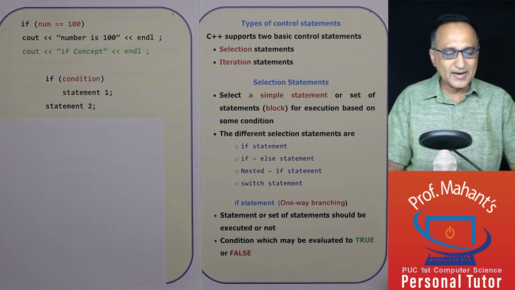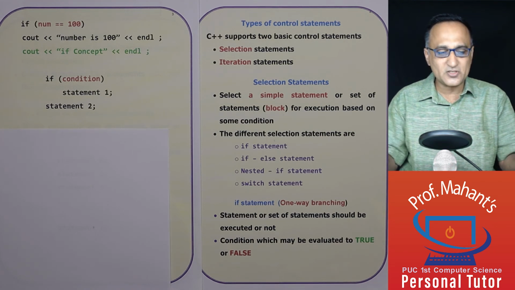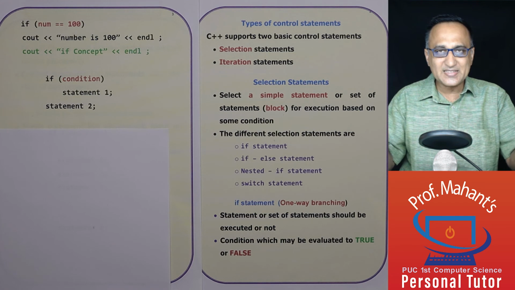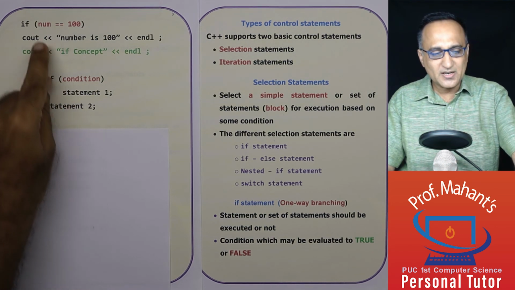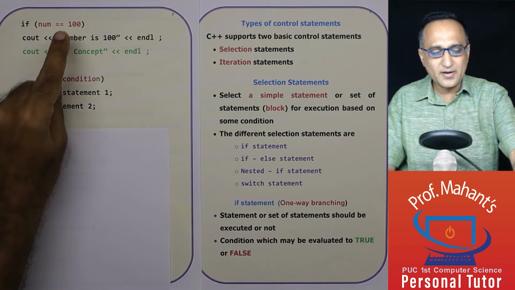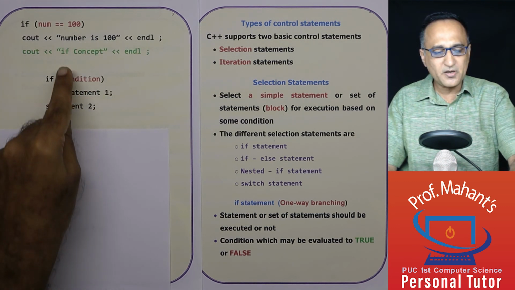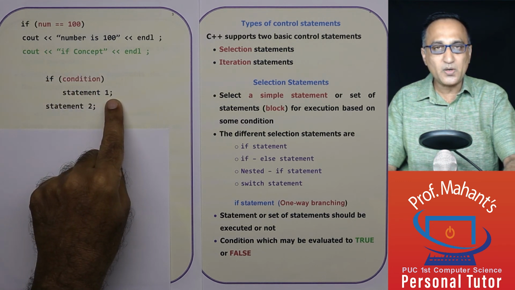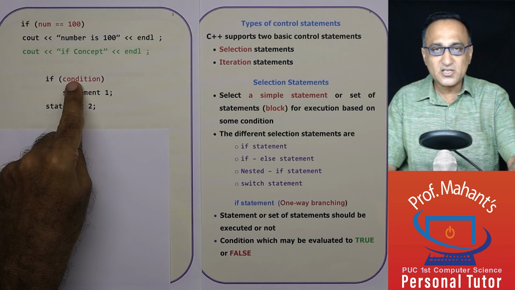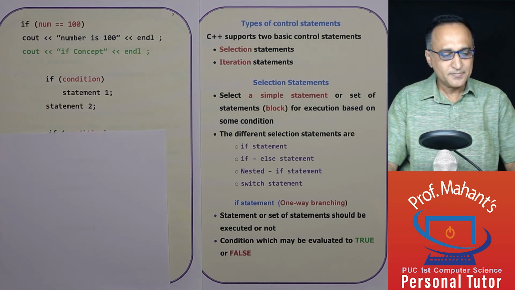Now let's take a look at the general syntax, or the structure or the model, of the if statement. The words syntax, general structure, and model all really mean the same for your level. So the if condition here is that I'm checking number equal to 100. In our case, statement 1 is cout "number is 100", and statement 2 is "if concept". So if this condition is true, only statement 1 will be executed. Whether this condition is true or false, statement 2 will always be executed.